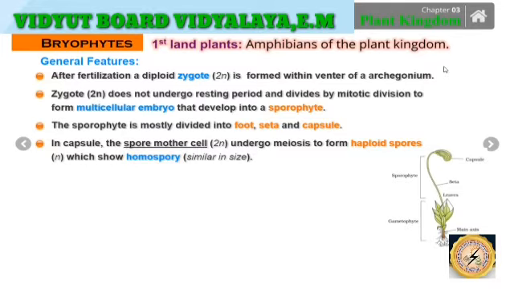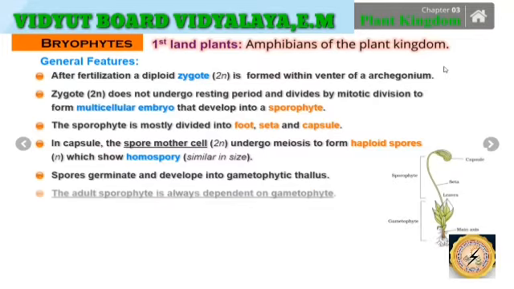So from the gametophyte, the spores are generated. These spores ultimately germinate and develop into the gametophytic thallus. So mainly we have started from the gametophyte, and the gametophytic stages have led to the spores, and those spores further gave rise to the gametophytic thallus. The adult sporophyte is always dependent on the gametophyte.